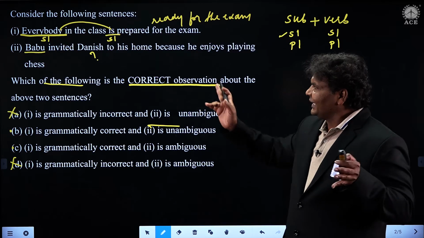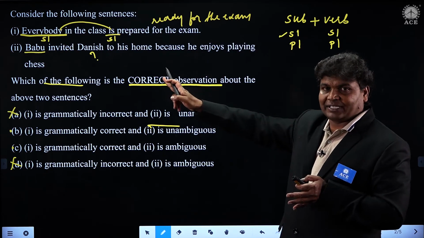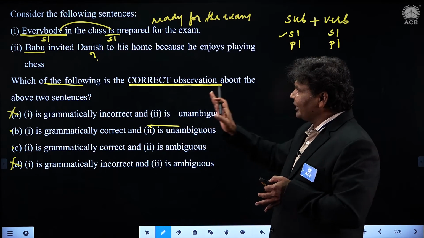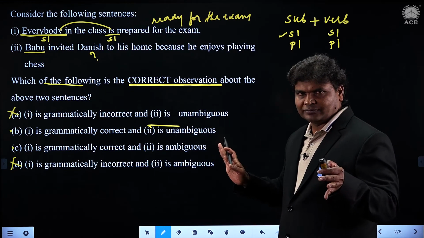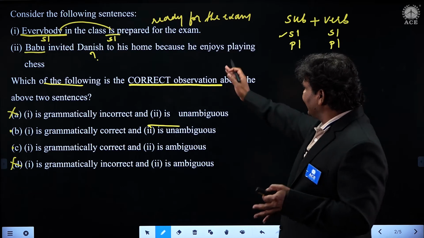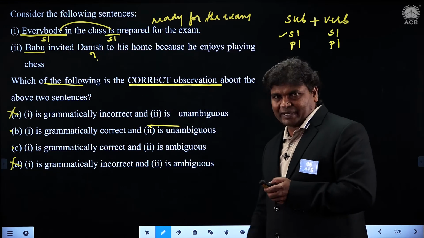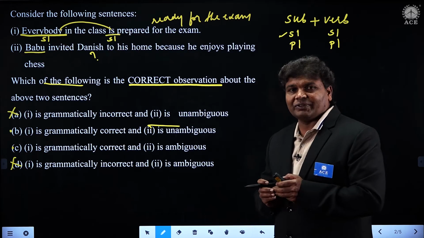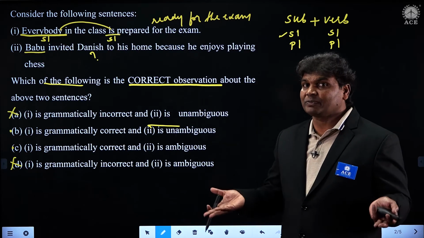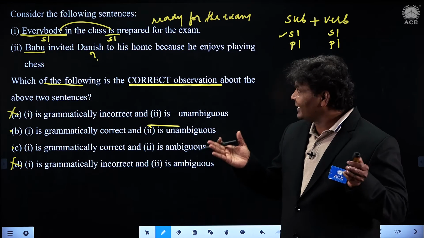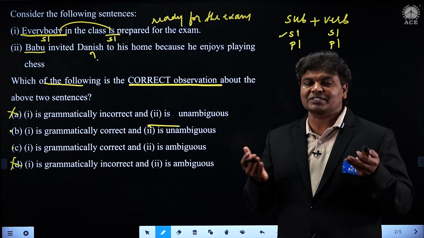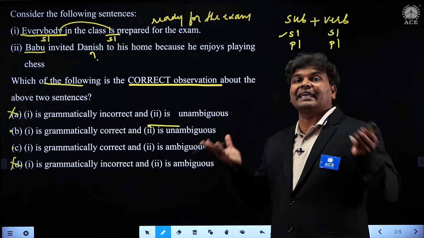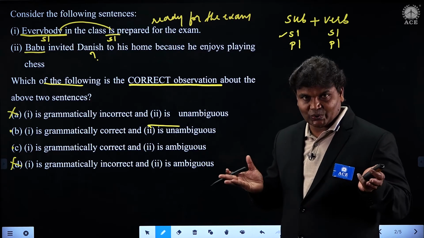He is just invited, that's all. When we go to a little bit of reasoning, students, Babu invited Danish, so far so good. But the question here is who enjoys playing chess. Babu enjoys, no doubt. But whether Danish knows how to play chess, we don't know. Whether Danish enjoys playing chess, we don't know. Or whether Danish enjoys other games, we also don't know.